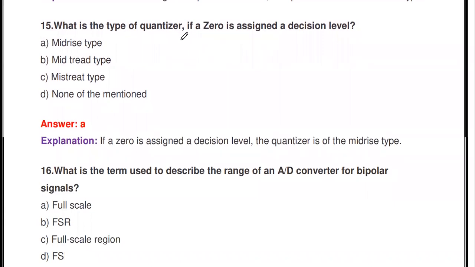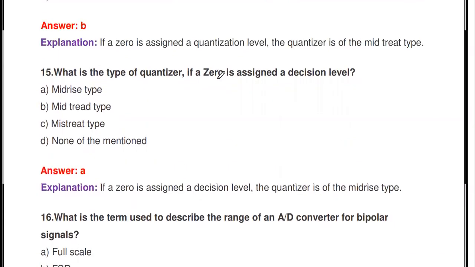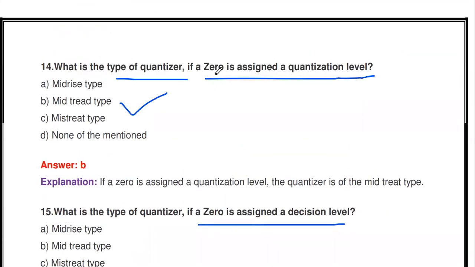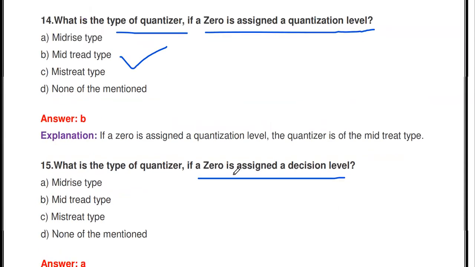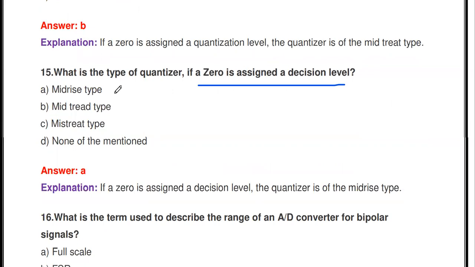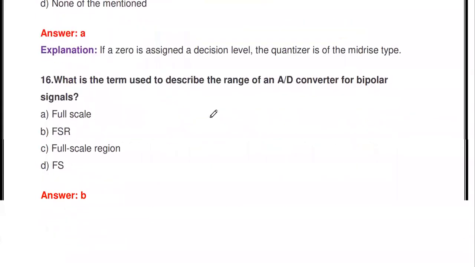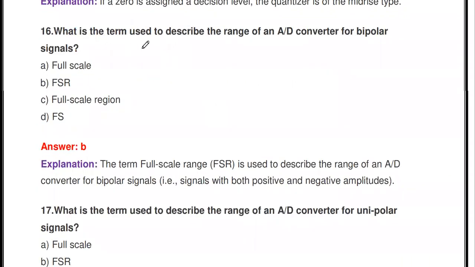Then what is the type of quantizer if a 0 is assigned a decision level? If 0 is assigned a quantization level, it's a mid-tread type. If 0 is assigned a decision level, that type of quantizer is called a mid-rise type.